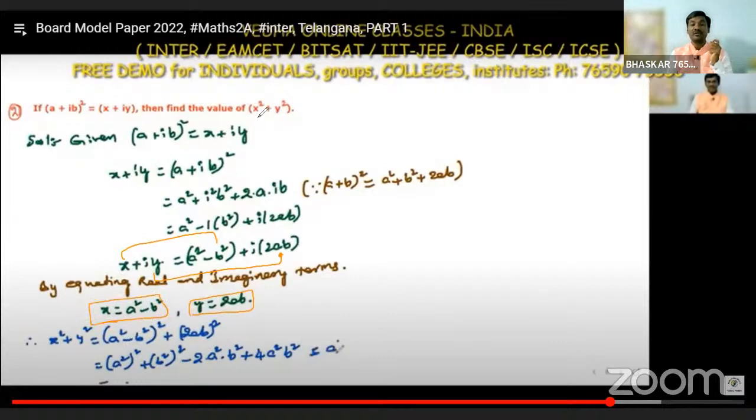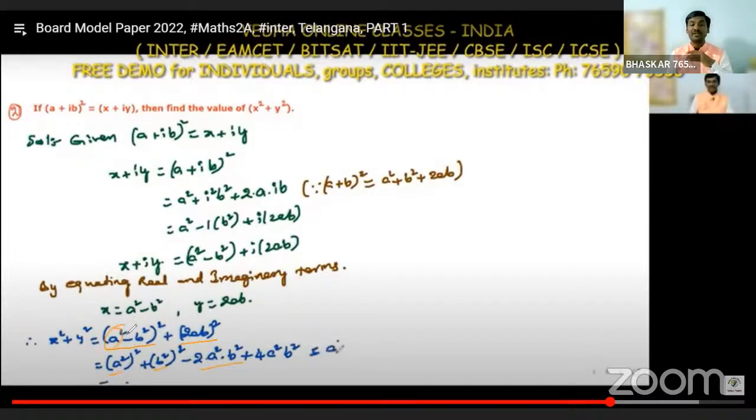After that, what he is asking is to find the value of x square plus y square. So x square means a square minus b square whole square, plus y square, which is 2ab whole square. Using the a minus b whole square formula, a square plus b square minus 2ab.